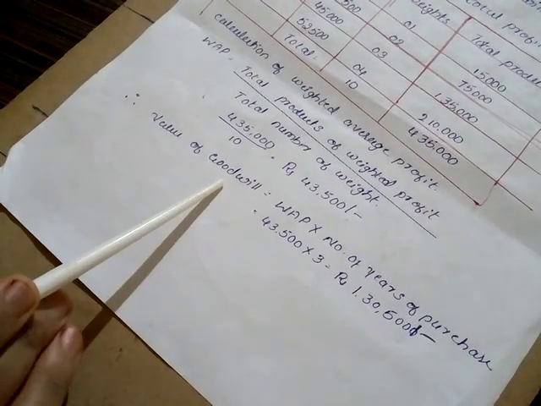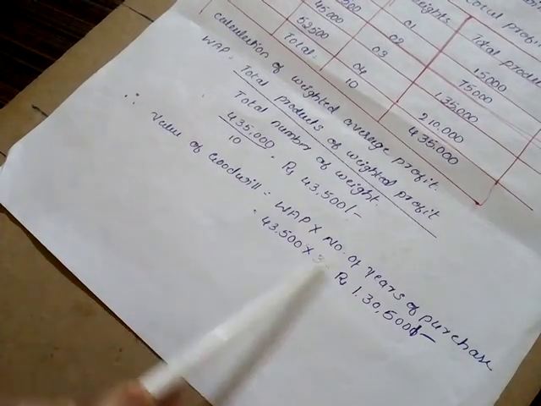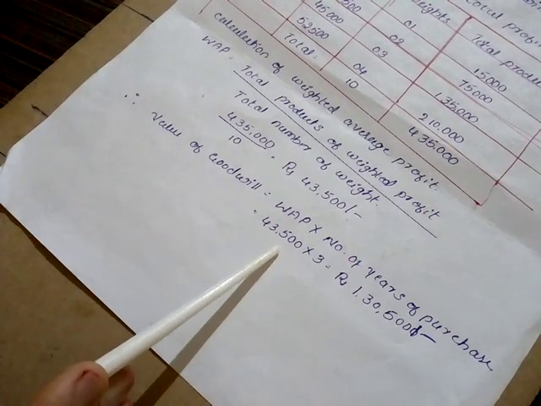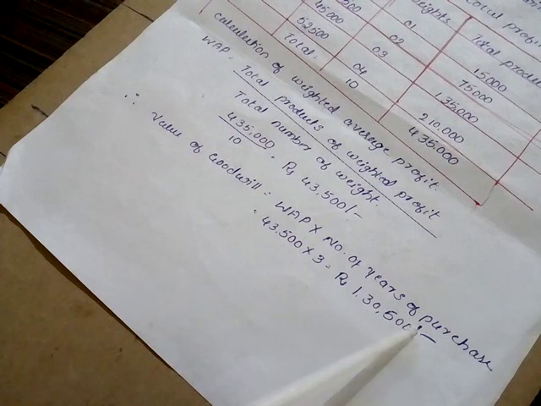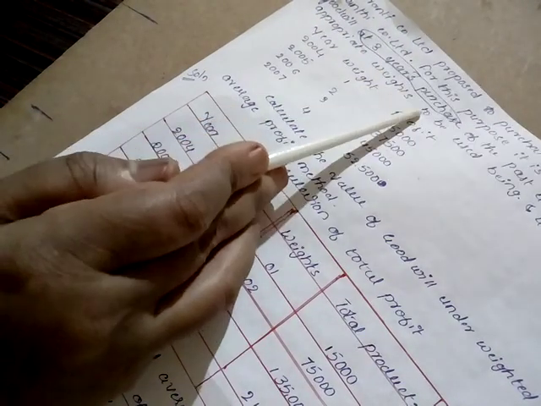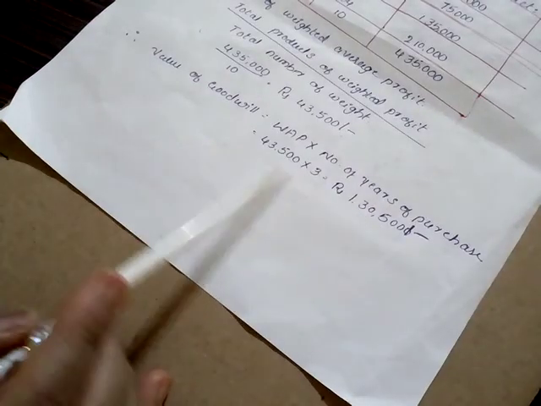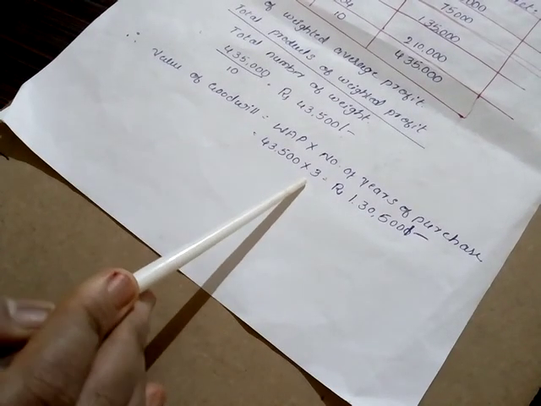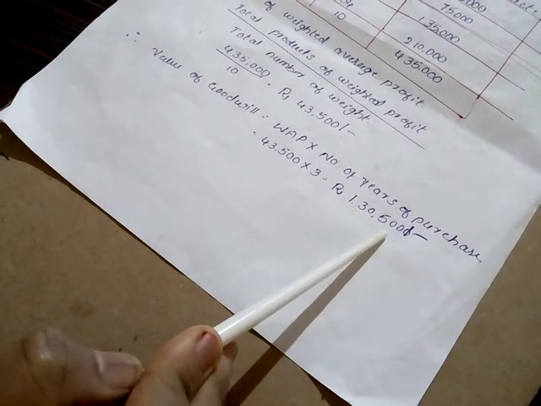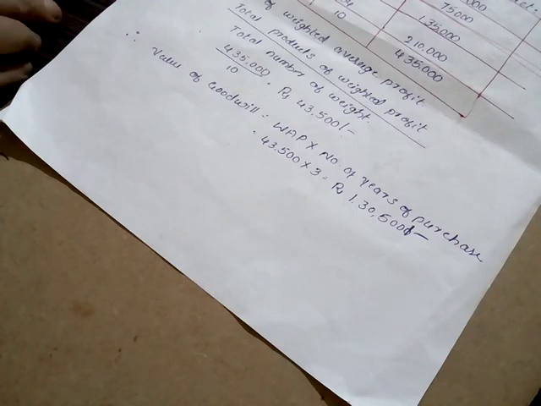Then find out the value of the goodwill, which is equal to WAP into number of years of purchase. WAP is 43,500 into number of years of purchase, which is 3 years. See here, goodwill at 3 years of purchase. 43,500 into 3, we will get 1,30,500 as the value of the goodwill of Kranti Company Limited.